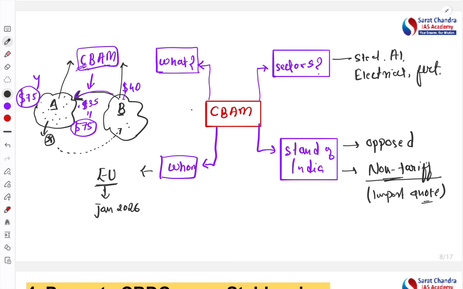Carbon leakage is when companies shift their production from one country to another to avoid the carbon tax. For example, in this case, X has shifted its production from A to B in order to avoid the carbon tax in country A. This is called carbon leakage.